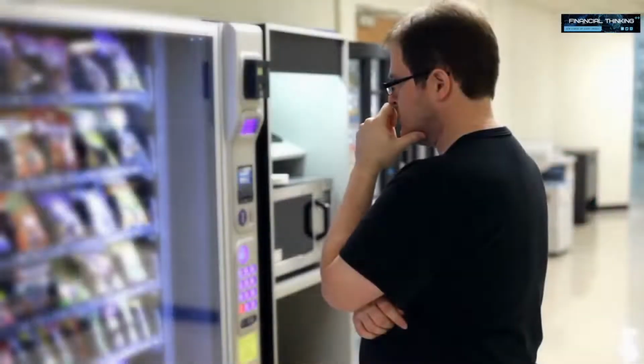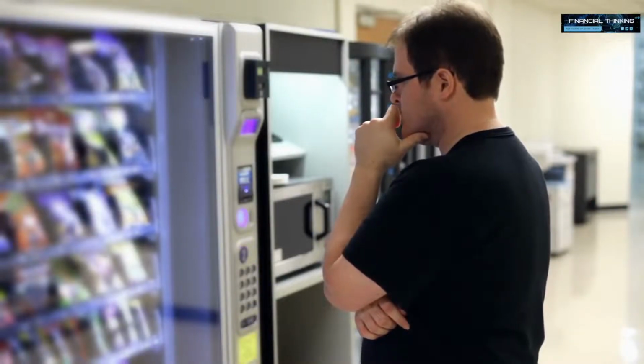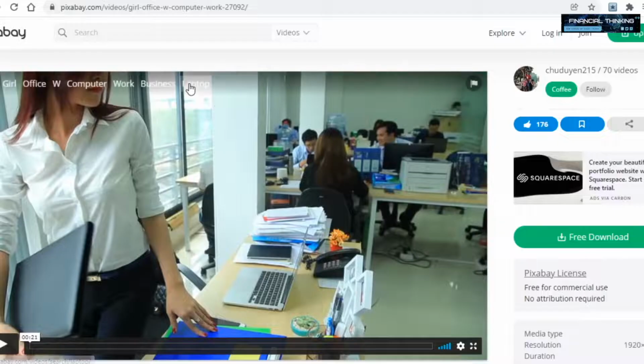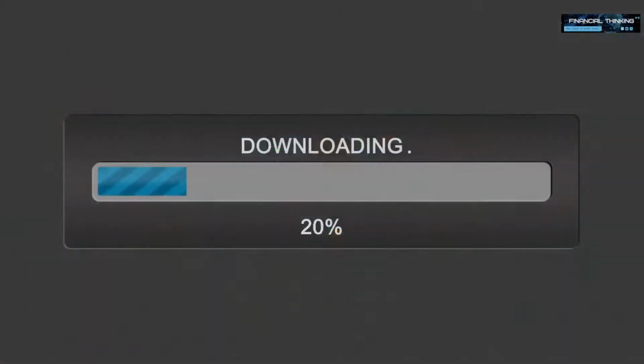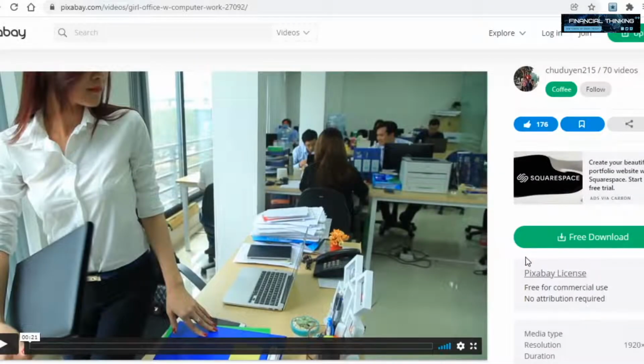From here, just find and pick something that you think looks good. I'll be using this as an example. To download a video, you just need to open it up. On the next page, click on Free Download here, and they'll now ask you to select a resolution in which you want the video to be in. I would recommend going for a 1920 by 1080, by the way. Once you select the resolution, just click on the download button just below, and this will, for absolutely free as promised, download the video to your PC.